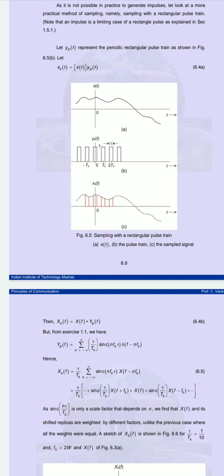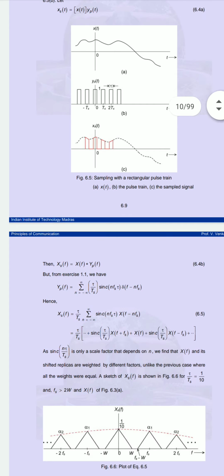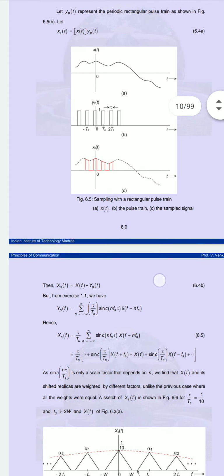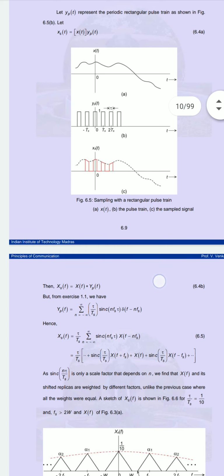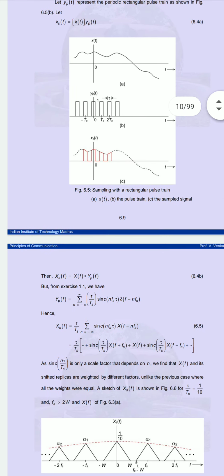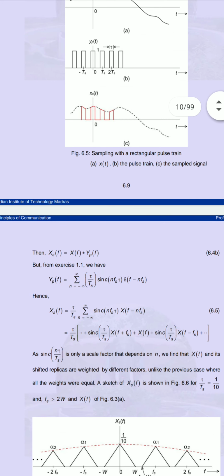Now if we take the summation, the equation for the periodic function is: y_p of f equals the sum from n equals minus infinity to infinity of tau upon T_s into sinc of n f_s tau, delta of f minus n f_s.